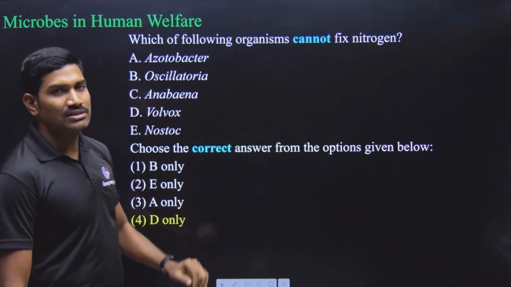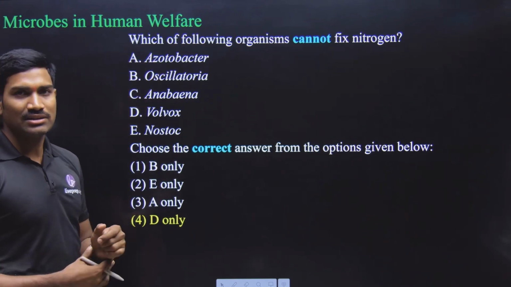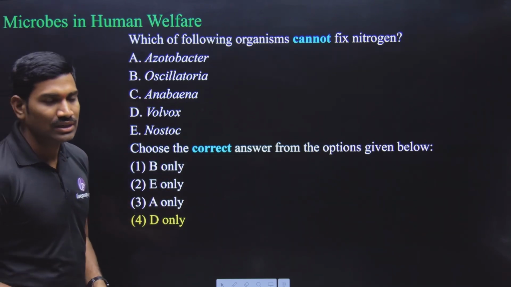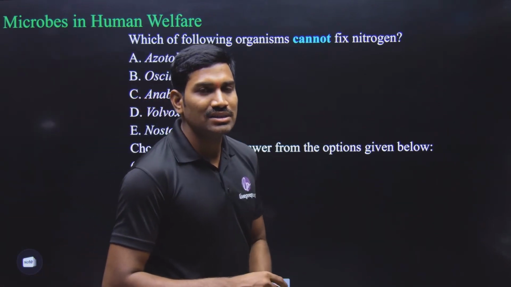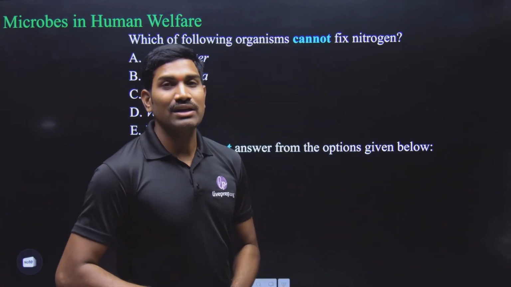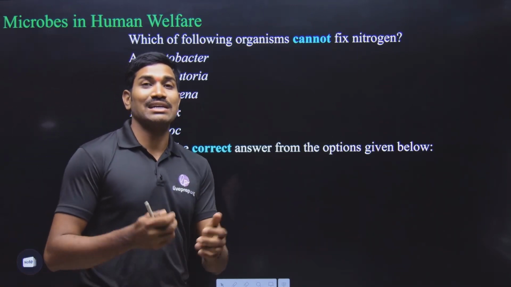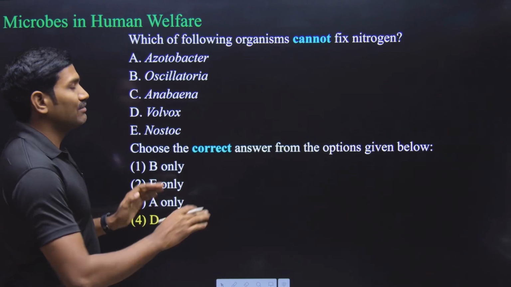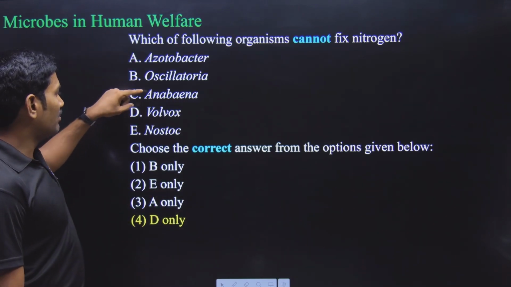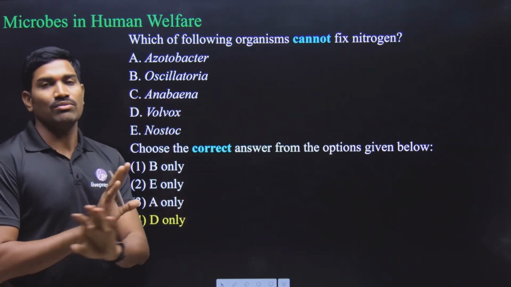Next one, another question from the microbes in human welfare. They have given a list of organisms and they are asking which one cannot fix atmospheric nitrogen. In this chapter, in the last section, they are talking about biofertilizers. In that, different organisms have the ability to fix atmospheric nitrogen. Likewise, we have studied Azotobacter, Oscillatoria, Anabaena, Nostoc. These examples we studied. But Volvox, no, we have not studied.